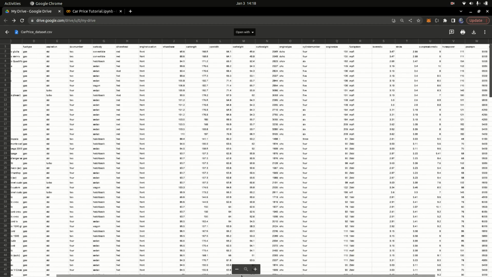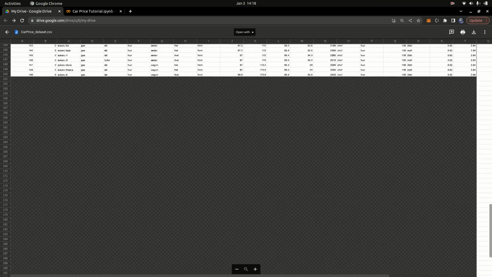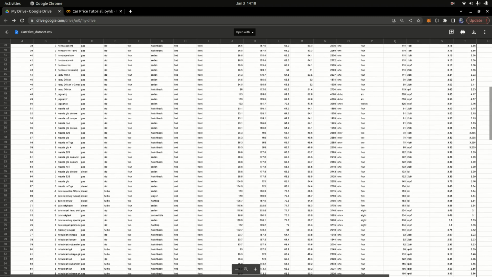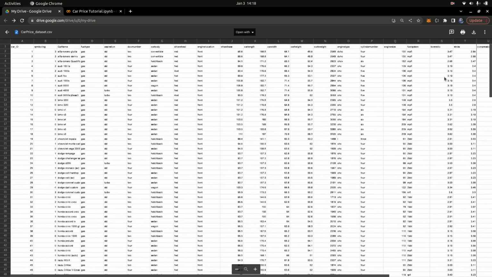So that's a lot of data. It's about, let me just see. In machine learning, the more data you have, the better your model is going to be. So it's just 206 lines. That's actually few. In real machine learning, sometimes you have more data than just 206 rows of data.